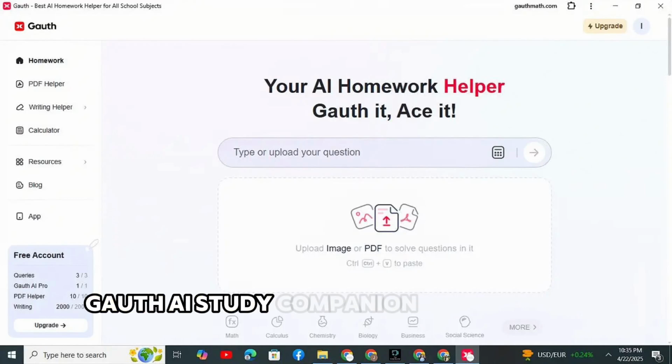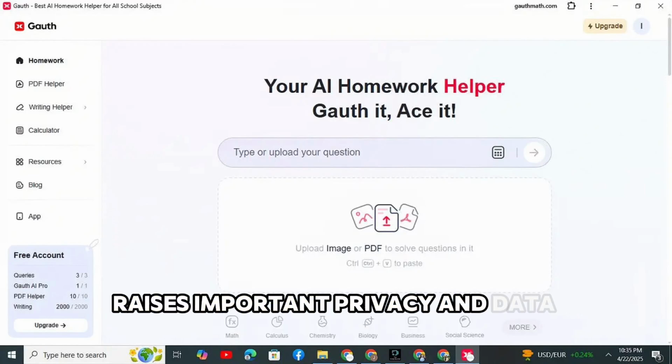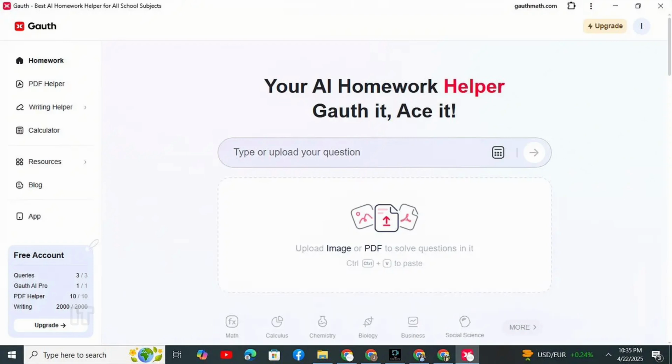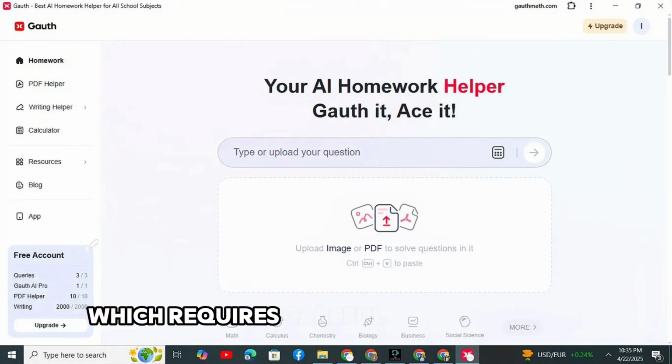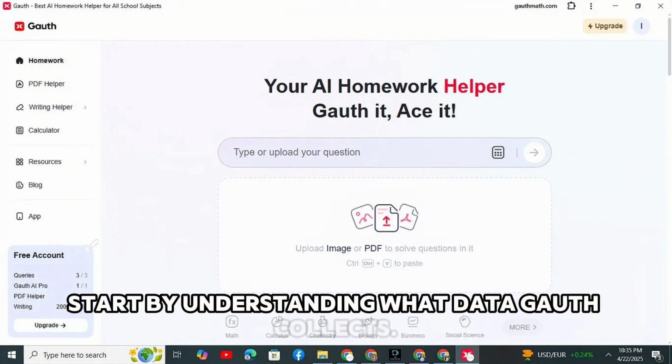Gauth AI Study Companion, like many AI-powered tools, raises important privacy and data concerns. While it offers personalized learning experiences, it also collects and processes user data, which requires careful consideration. To handle these concerns, start by understanding what data Gauth collects.